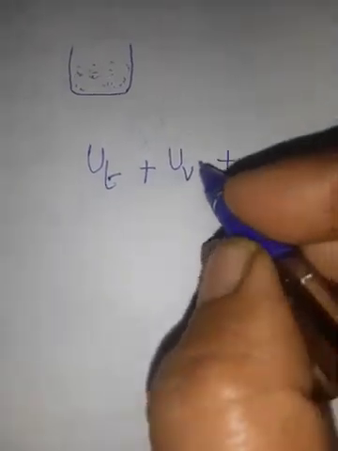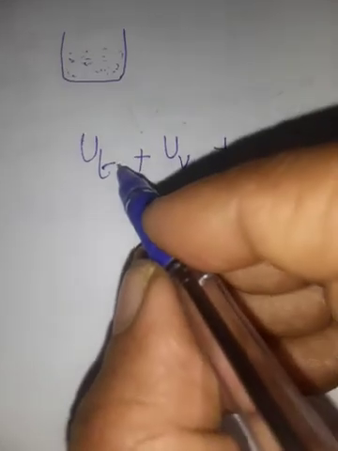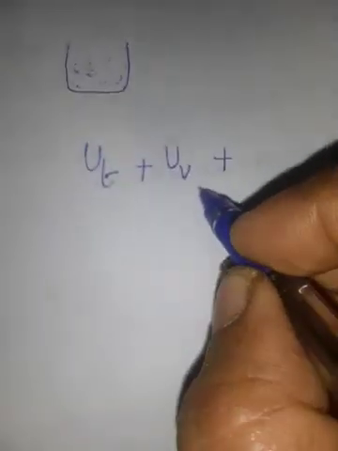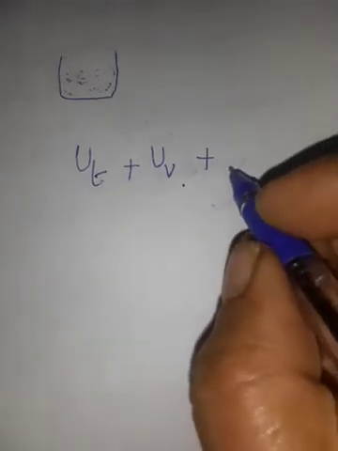For example, translational energy UT, vibrational energy UV. That is, U means internal energy, T translational energy, V vibrational energy.